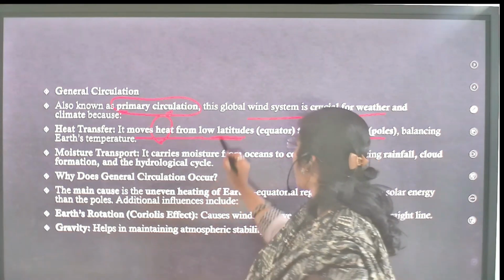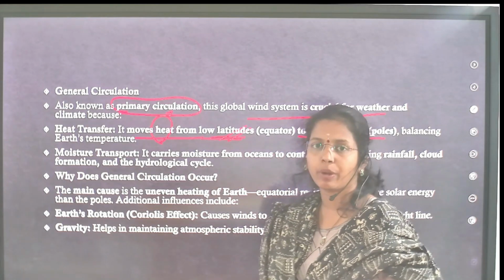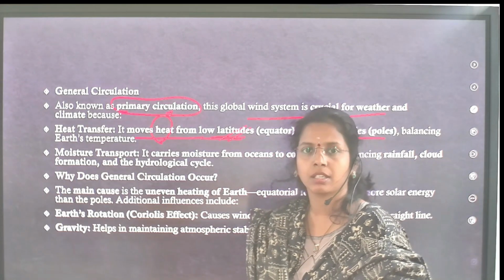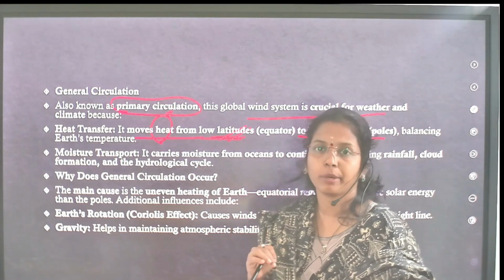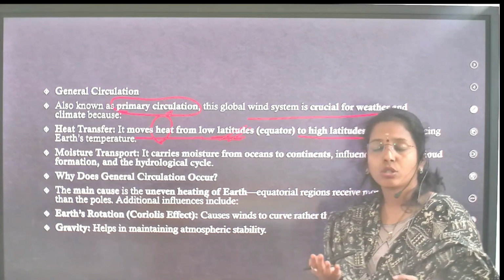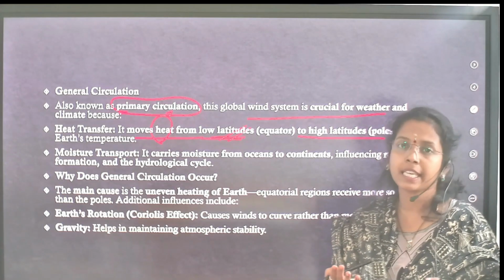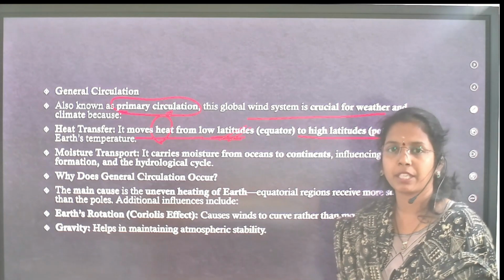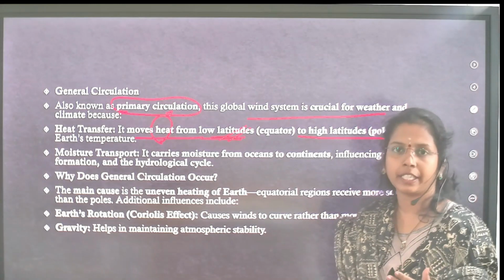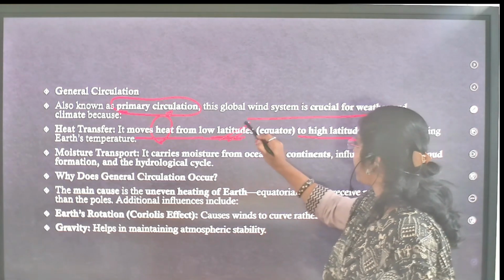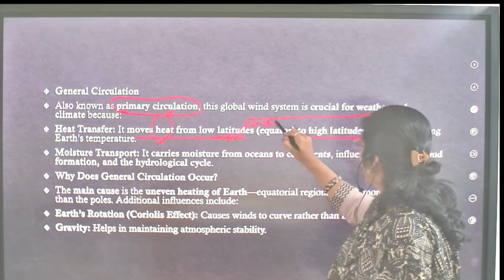Because at low latitudes, at the equator, you will see heat surplus, more incoming solar radiation. At the poles, you will see less incoming solar radiation. Though Earth maintains equilibrium, it maintains a heat budget, and we have seen distribution of heat from surplus areas to deficit areas.